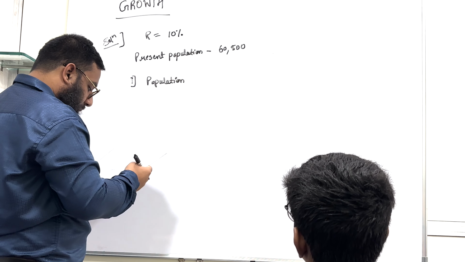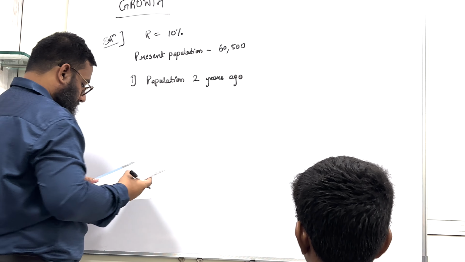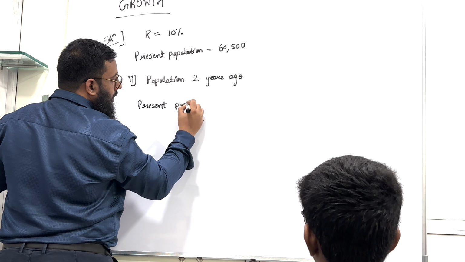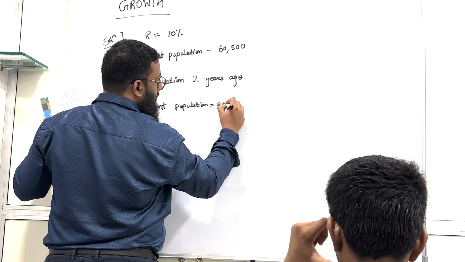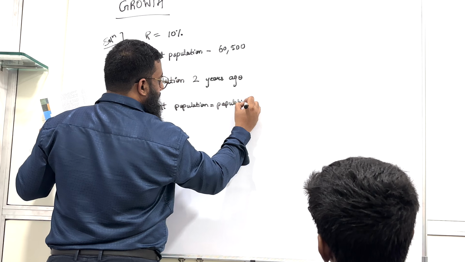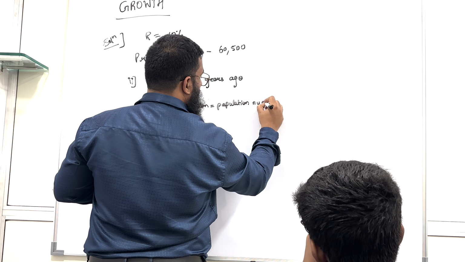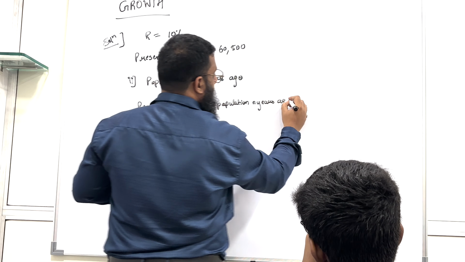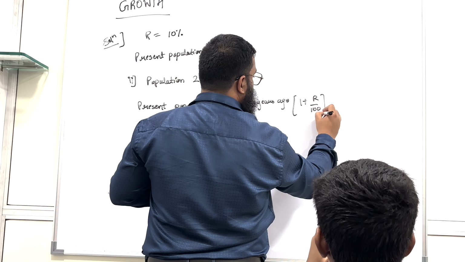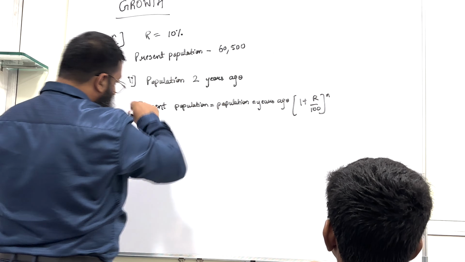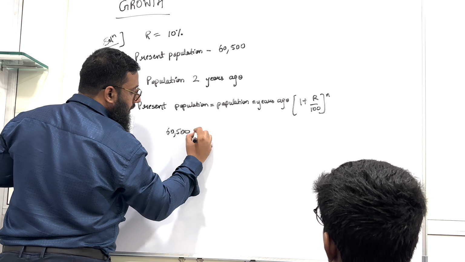Now the next part is the population 2 years ago. The formula is present population equals population n years ago into 1 plus r upon 100 raised to n. You know the present population is 60,500.